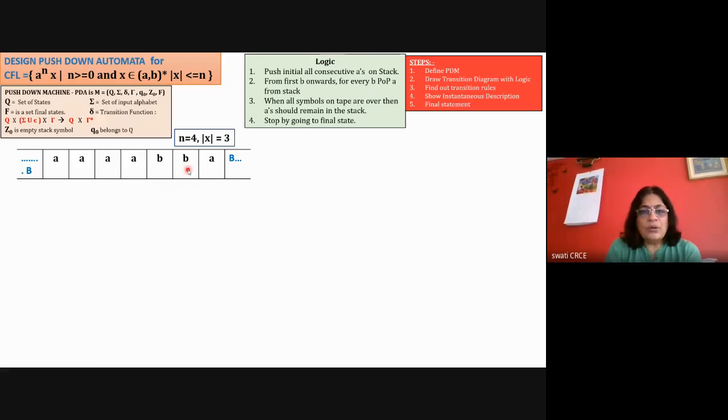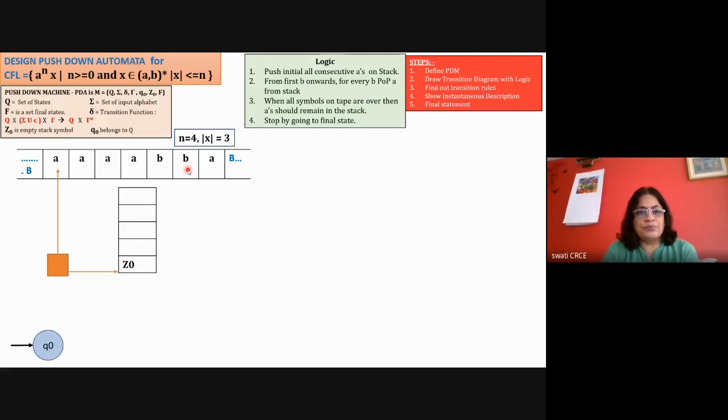Now this is the initial condition, and the initial state is Q0. The machine is in the state Q0 and it is reading the symbol A and Z0. My logic is that I'm going to push all 4 A's onto the stack. When I start getting B, I'll remove one symbol. For the second B, I'm removing the second A. For the third symbol, I'm removing the third A. And then I need to have at least one A remaining here, and then it is accepted. Once you understand the logic, it's very easy to design.